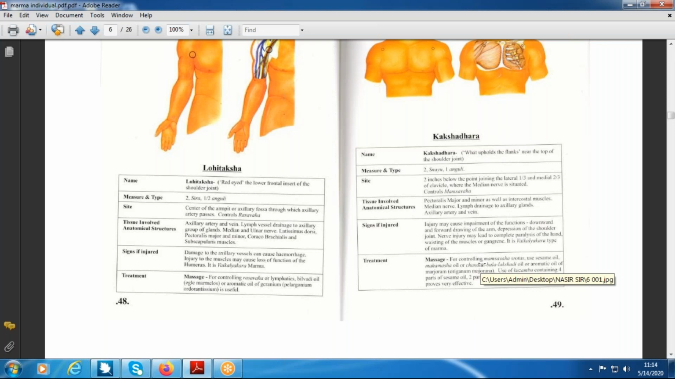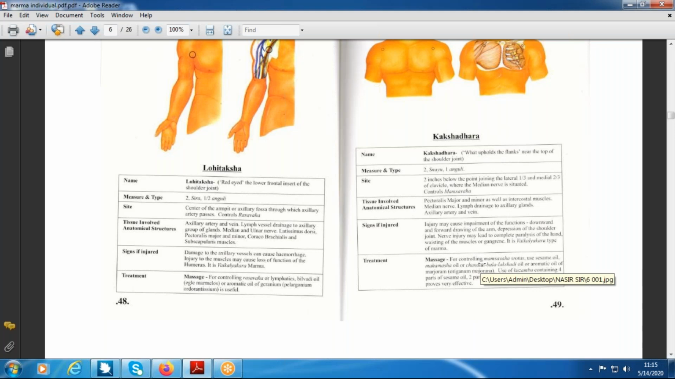Why is it important? The very important blood vessels like circumflex arteries and veins, both in the lower limb as well as in the upper limb, encircle the neck of the humerus and neck of the femur, with the axillary nerve in the upper limb. So that junction is the Lohitaksha. Where is the location according to Ayurveda? It is above the Urvi Marma and below the hip joint or shoulder joint.